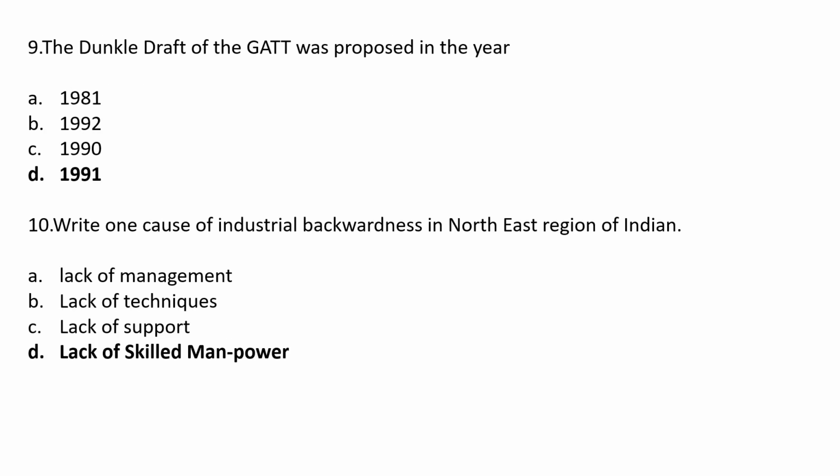The Dunkel Draft of the GATT was proposed in the year option A 1981, option B 1992, option C 1990, option D 1991. The correct answer is option D 1991.